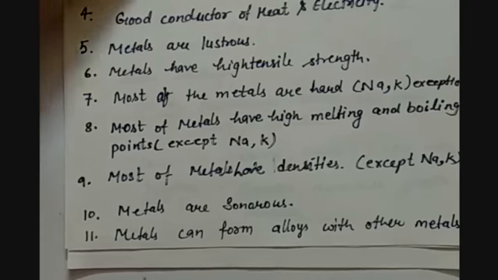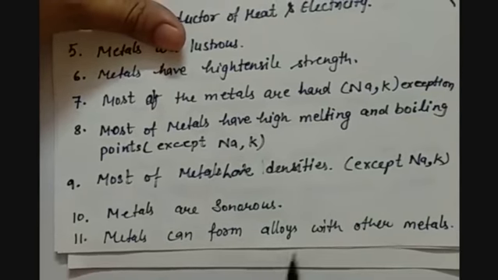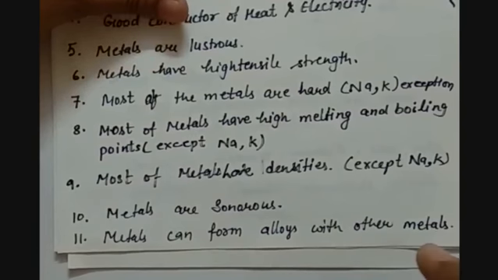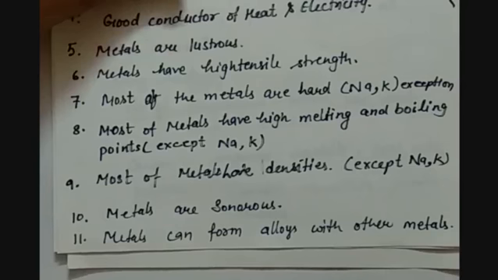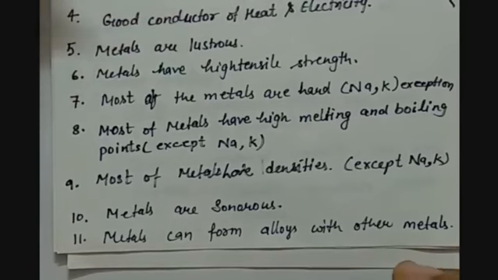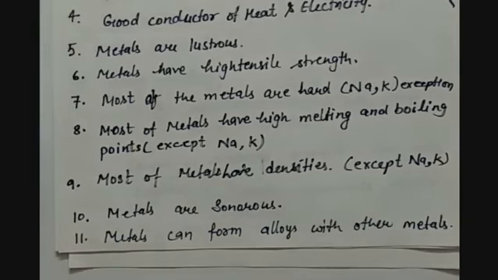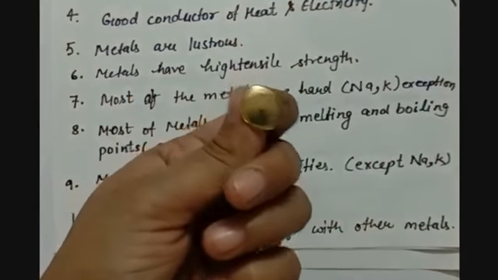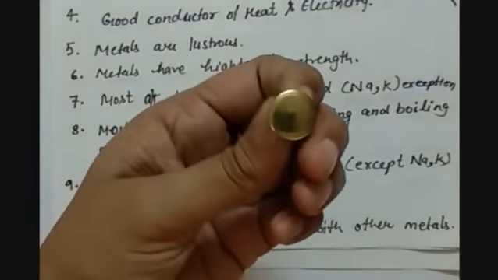Next is metals can form alloys with other metals. That means metals can be mixed with other elements or other metals to make an alloy which has better properties than both of the metals, which can be stronger, or can have some improved properties. You can see this is one of the alloys of copper, brass.